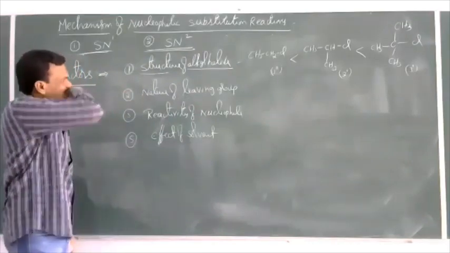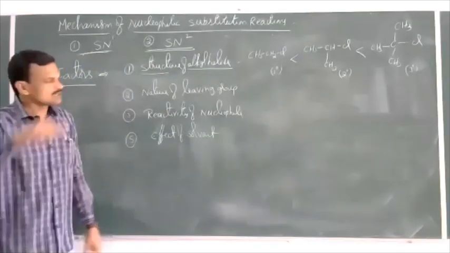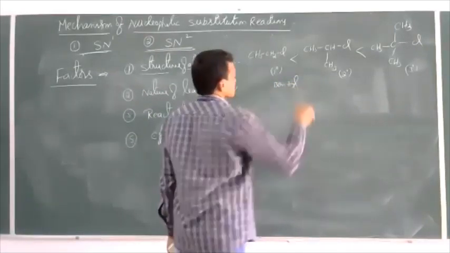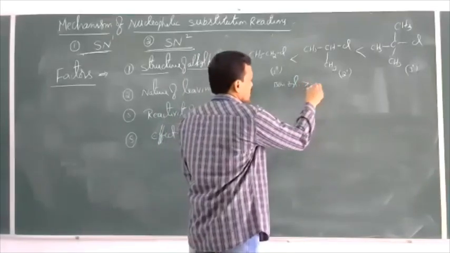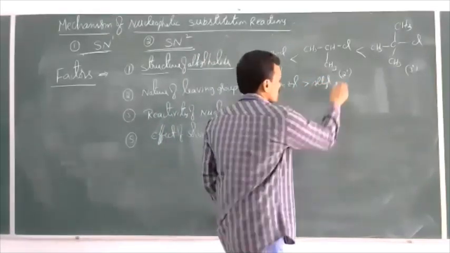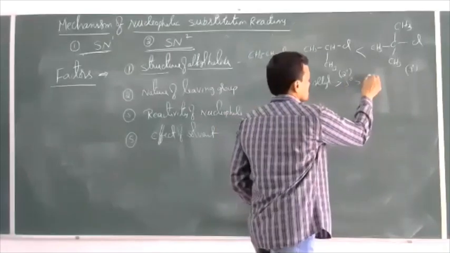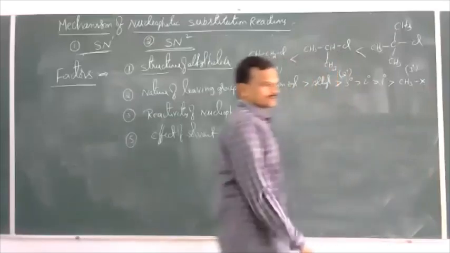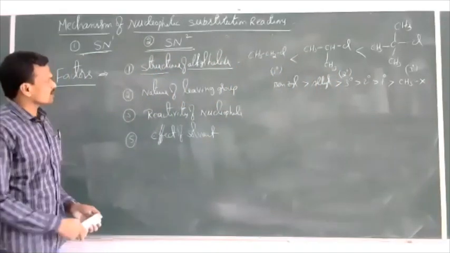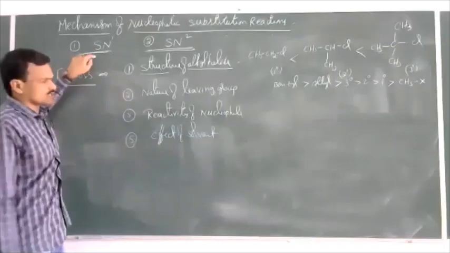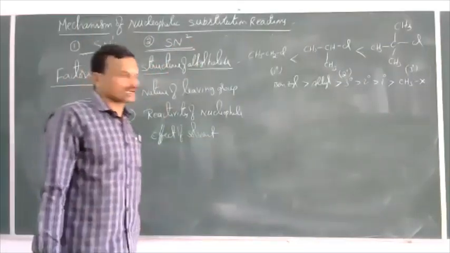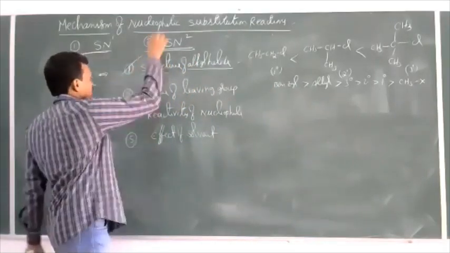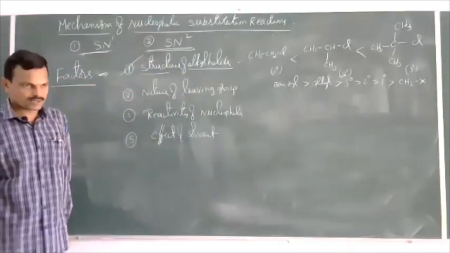If you take some others, benzyl halides are more reactive than allyl halides, which are more reactive than tertiary, which is greater than secondary, greater than primary, greater than CH3X. So this is the order of reactivity of haloalkanes towards the SN1 reaction: benzyl greater than allyl greater than tertiary greater than secondary greater than primary greater than methyl halide. So this is about the structure of alkyl halides.